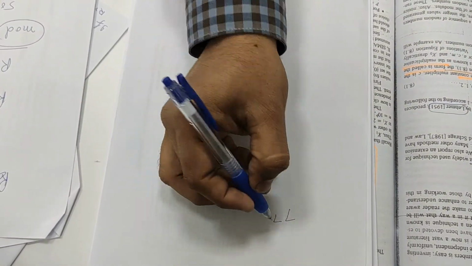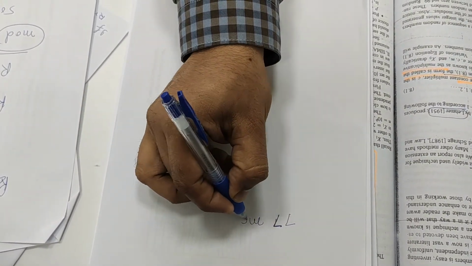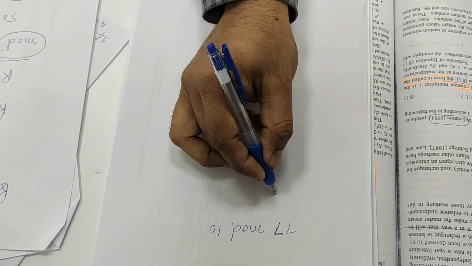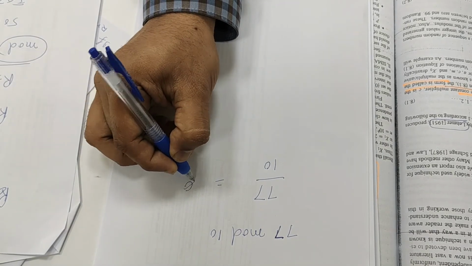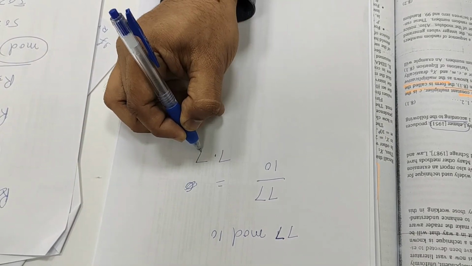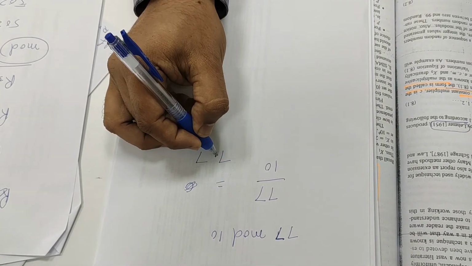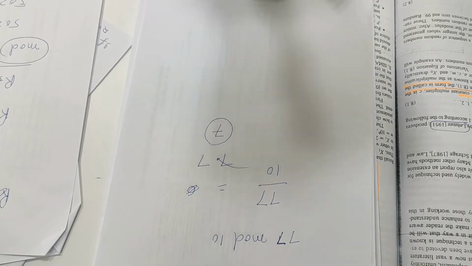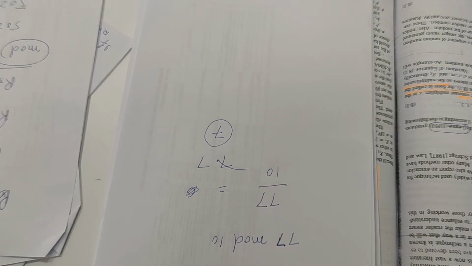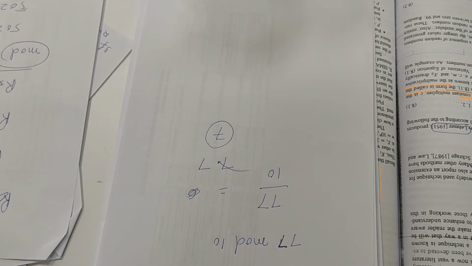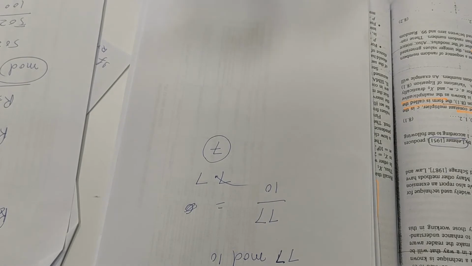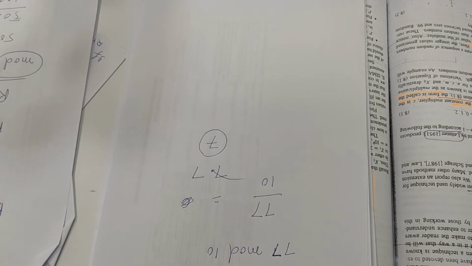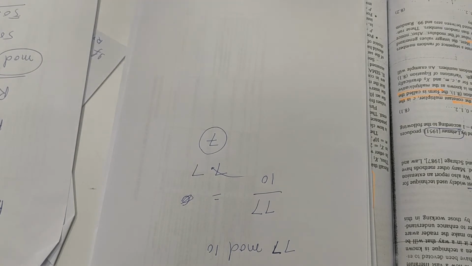Now suppose 77 mod 10 means 77 divided by 10. What will you get? The digit after the decimal point, just 7. This will be the result. This is the shortcut. Actually, when you apply the modulus operation, you get the remainder. It is the same as division, but the result is the remainder.